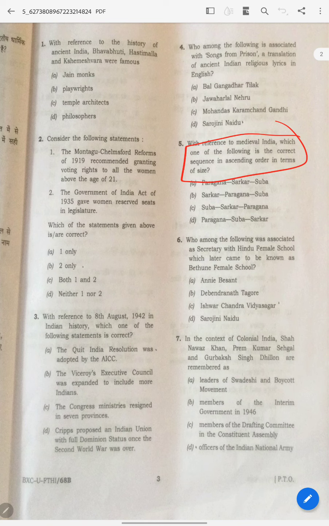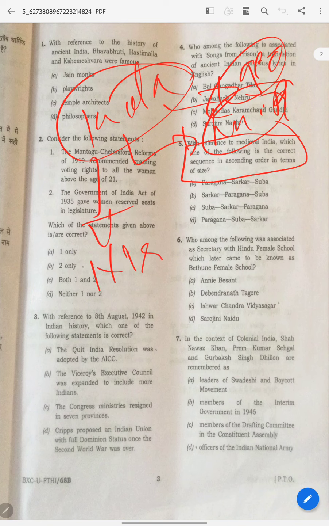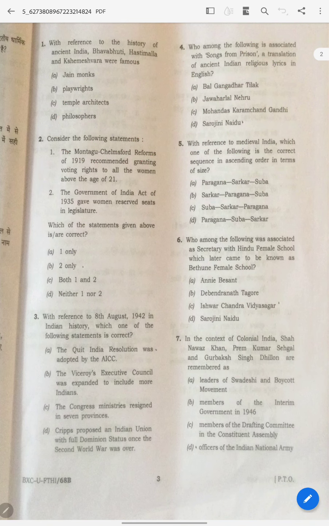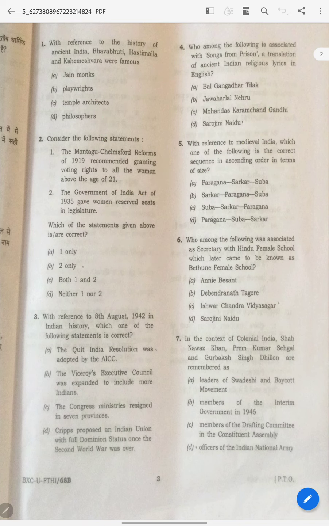Whenever you are reading about Kalapani, we just read where the map is, the geography, and we read it in international relations terms. What about history? You should also read history. When you read history, definitely you will come across this Paragana. You know the structure goes like Suba, Sarkar, and Paragana. So the answer is A.